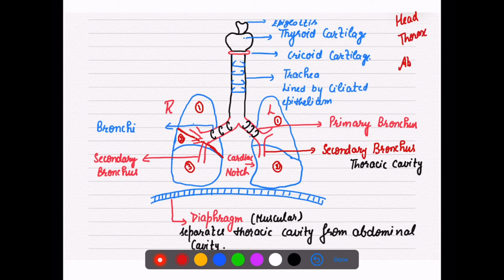In the thorax cavity there are your lungs. Now on the left lung, as you can see this bulge, there is a depression, and this area is known as cardiac notch, the area where your heart is present.